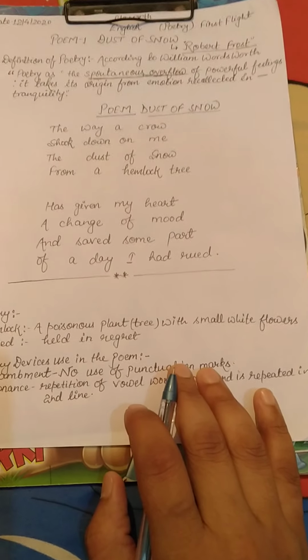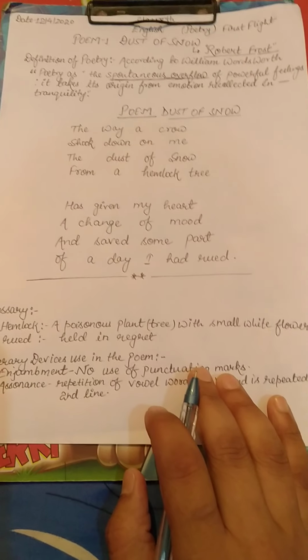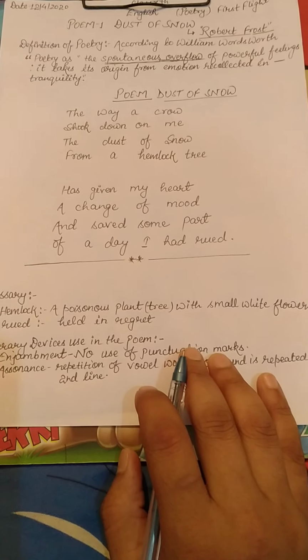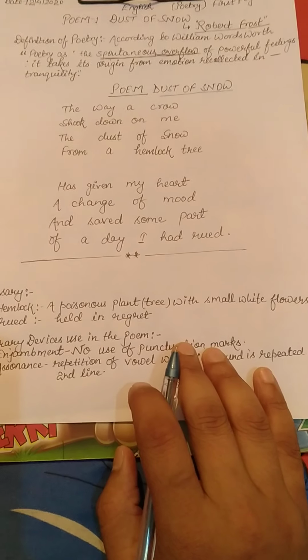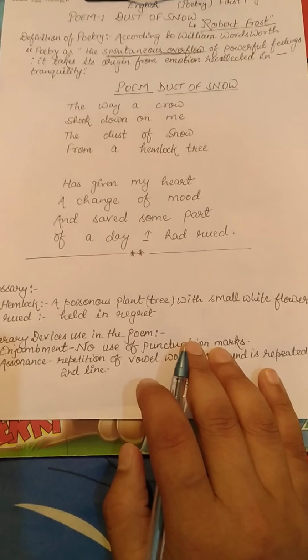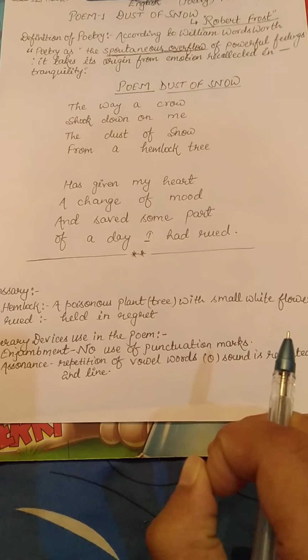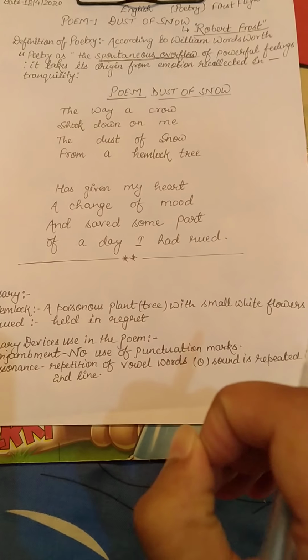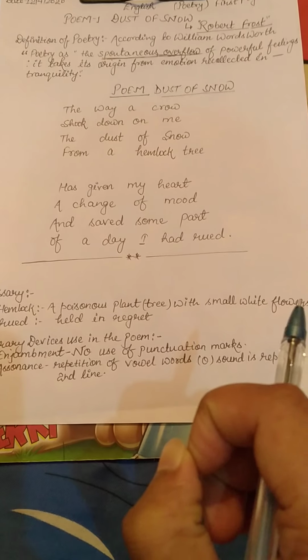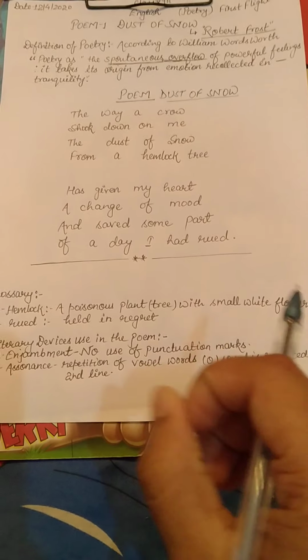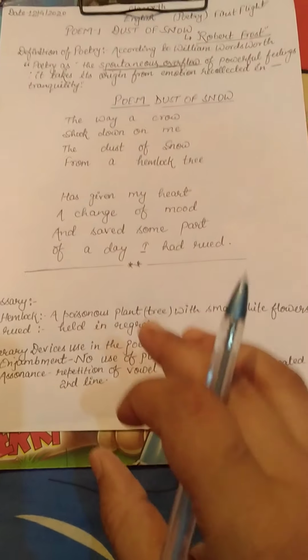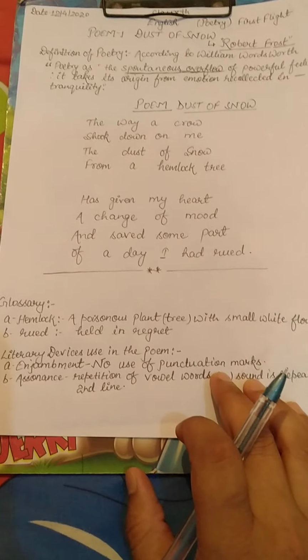So we come to the poem Dust of Snow. We will read the poem line by line and explain afterwards. It is a very small poem. It has only 8 lines, but it has a deep meaning. Now we read the poem.